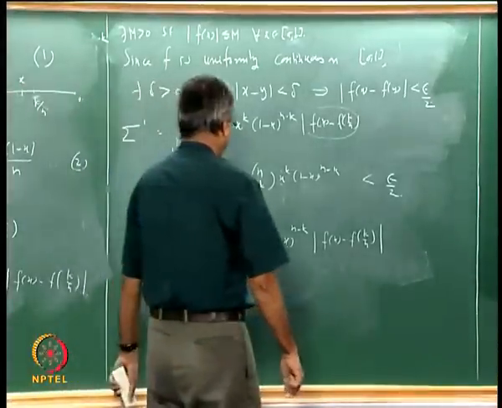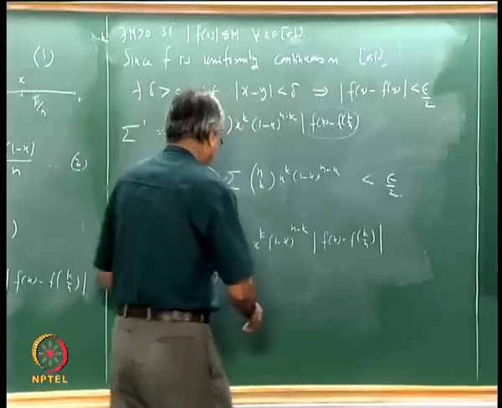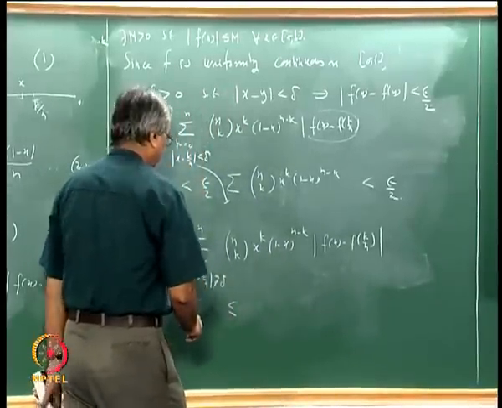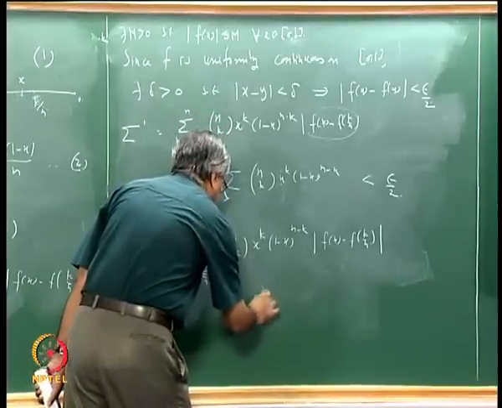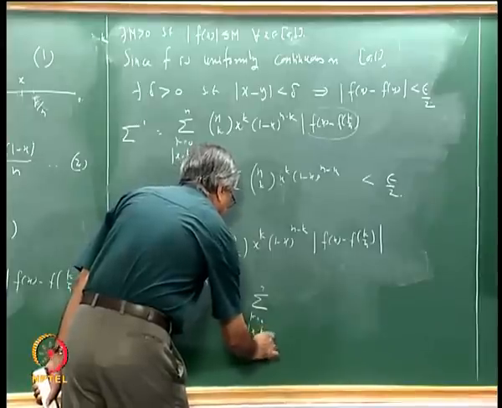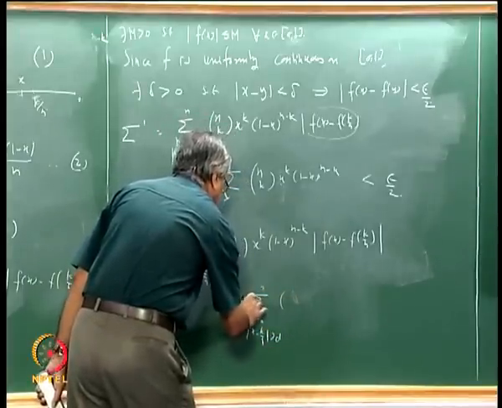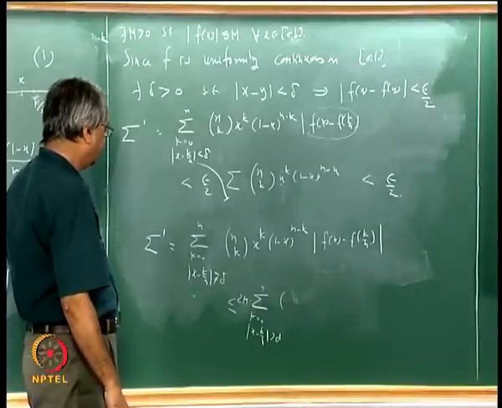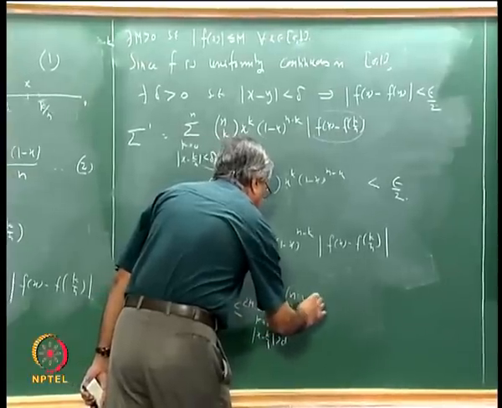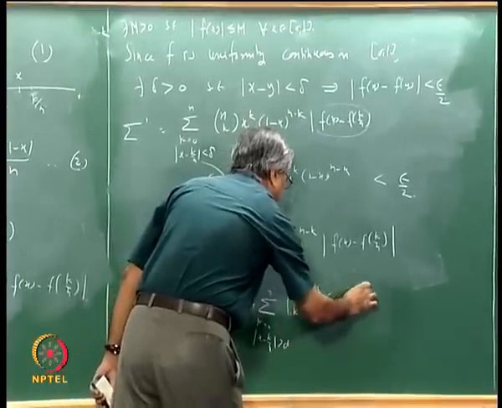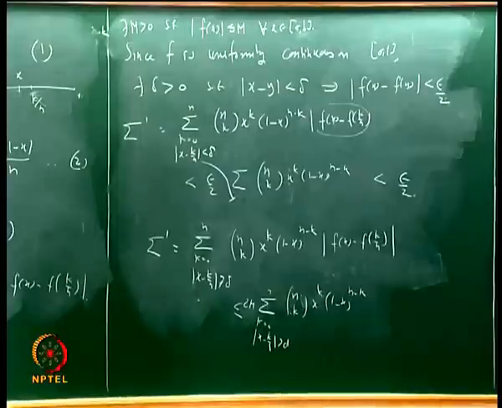So what we can say is that this is less than or equal to sigma over k with mod x minus k by n bigger than delta, into all this, which is less than or equal to 2M into sigma k going from 0 to n nCk x to the power k into 1 minus x to the power n minus k.